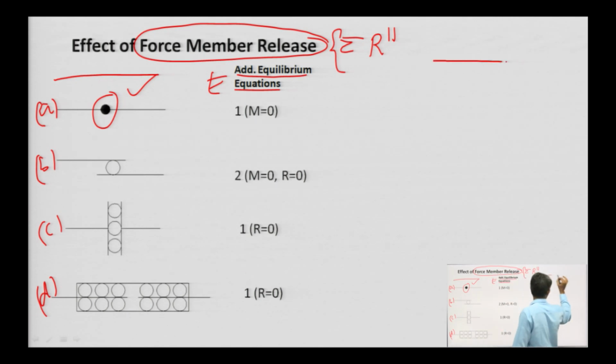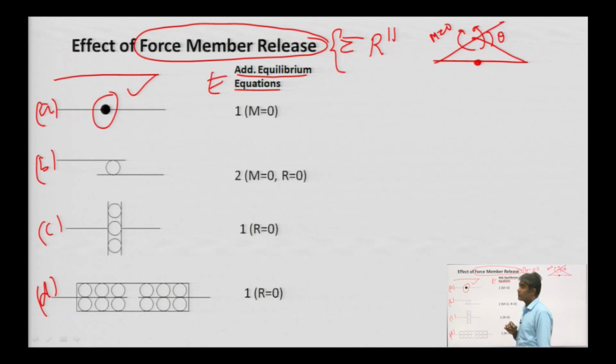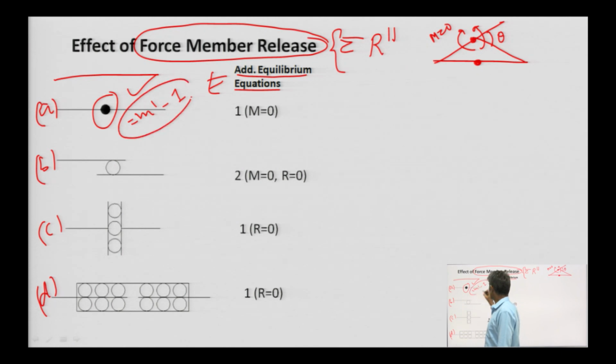In this case, if a member hinge is here, then its deflected shape will be like this. So, this angle is theta. So, the bending moment here, what is it? It is 0 for the left part and for the right part, for both it is 0. So, it is the additional equilibrium equation. An internal hinge also gives an additional equilibrium equation, and this value is m dash minus 1 additional equations, as in the previous case.